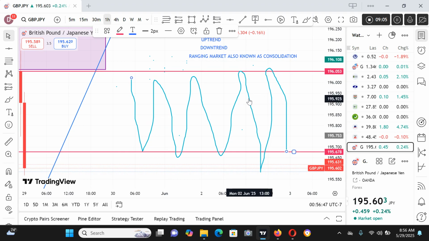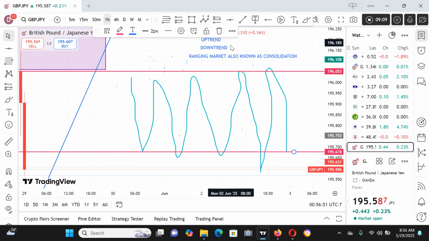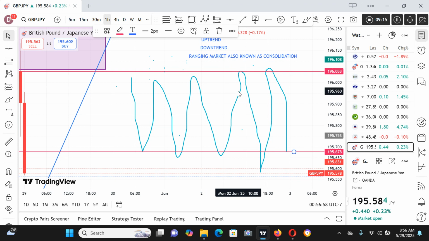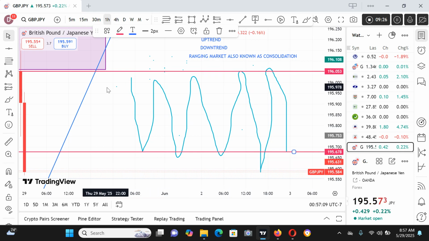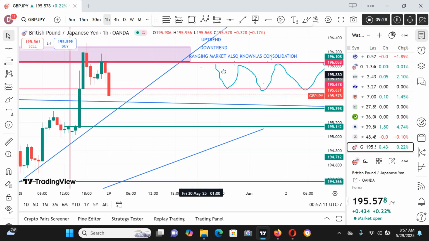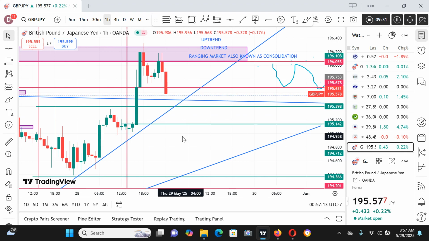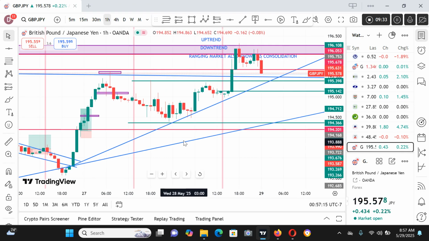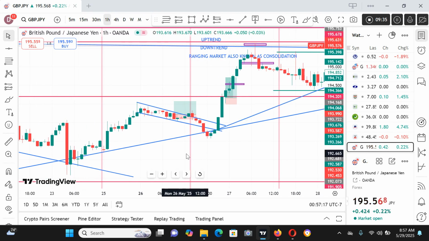So these are the basic three types of market structure. Number one, we have the uptrend. Number two, we have the downtrend. And number three, we have the ranging market. And all of them have principles guiding them. Like I said, I will create a video that will tell us how the market changes structure. So let's proceed to the real market to see the market structure that we are talking about.